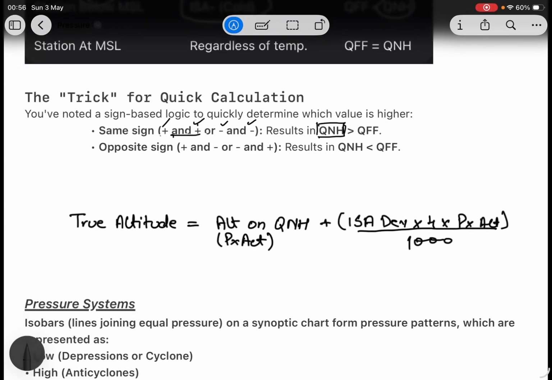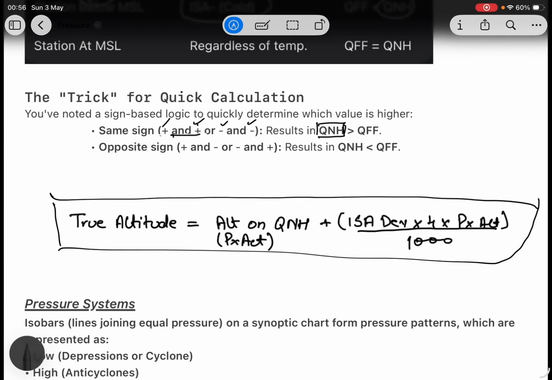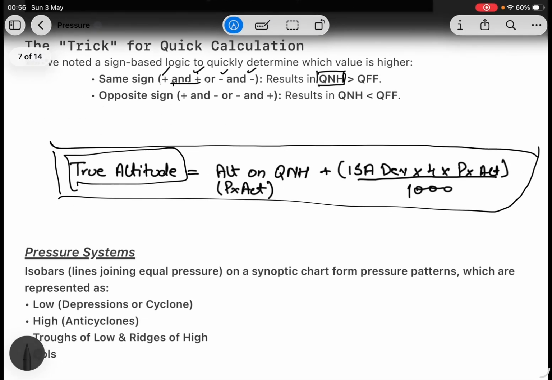This is the formula for true altitude: altitude on QNH or pressure altitude plus ISA deviation times 4 times pressure altitude divided by 1000. You will get your true altitude.